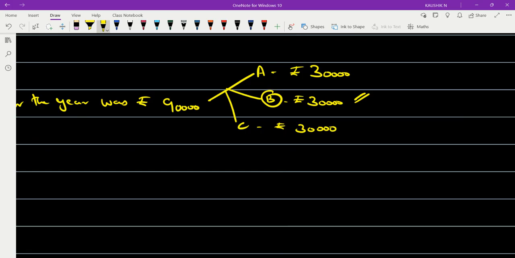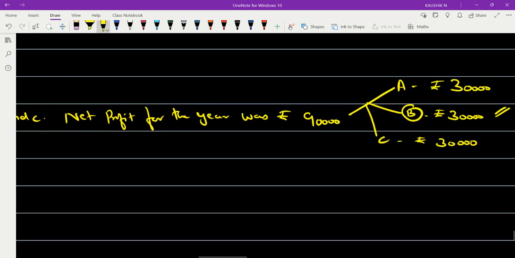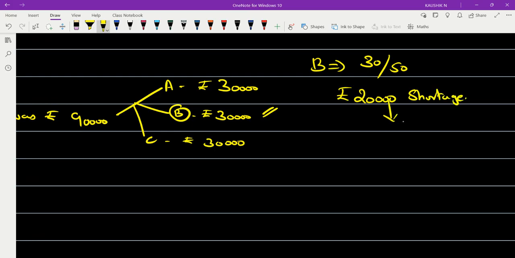Now you see how much was the promise given to B, and how much has been transferred to B. B was promised 50, but how much is B getting in this case? In this case, partner B is getting only 30 out of 50. Then how much is the shortage? Rupees 20 is a shortage. Okay, this shortage is what we denote as deficiency.